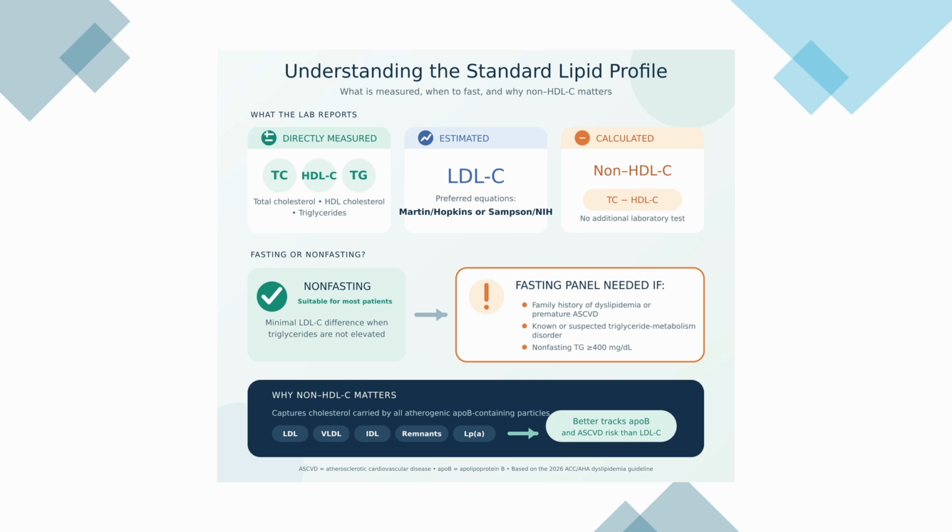When I graduated, which was a while ago, the Friedewald equation was still the standard to calculate LDL levels, but it's no longer the preferred method because it tends to underestimate LDL when LDL is low, especially below 70, or when triglycerides are elevated, and when the test is performed in a non-fasting state as well. The Martin-Hopkins or Sampson-NIH equations are now the preferred methods to estimate LDL cholesterol. Non-HDL, which is the cholesterol carried inside all atherogenic ApoB containing particles, is a better predictor of ASCVD risk than LDL cholesterol, which helps explain why there is strong support for its routine reporting in a standard lipid panel.